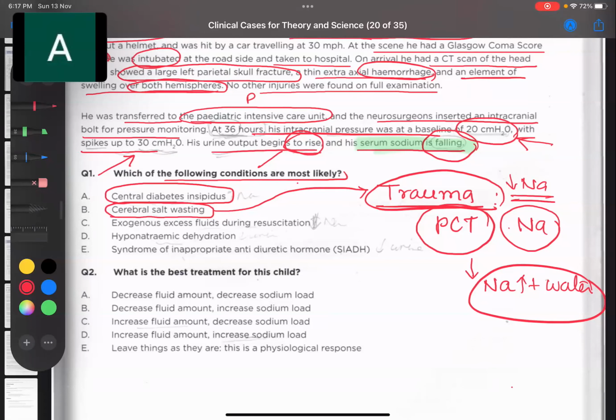Due to trauma, there will be some changes in the proximal convoluted tubule that will lead to salt wasting. It will not be able to reabsorb sodium. As a result, sodium will be lost from the body. That is why it is called cerebral salt wasting. It's not only salt wasting, it is called cerebral because of injury to the brain. So does our case match with cerebral salt wasting? What do you think?